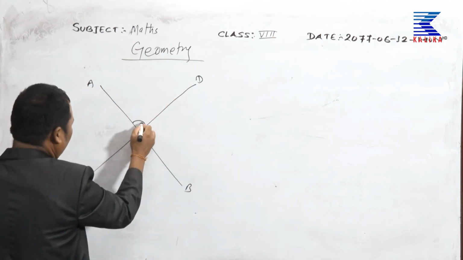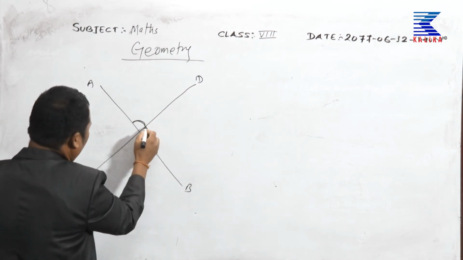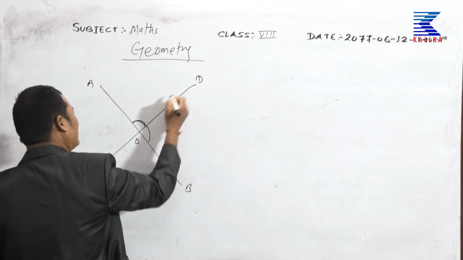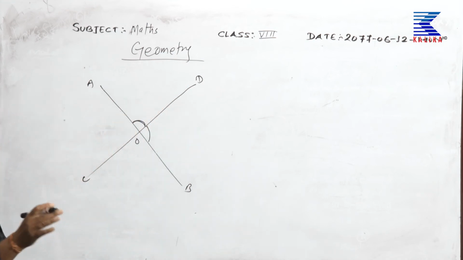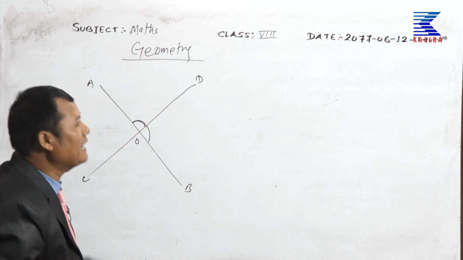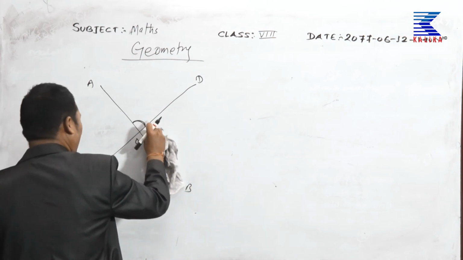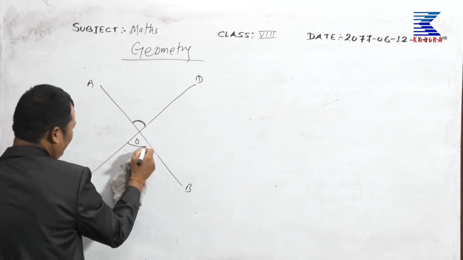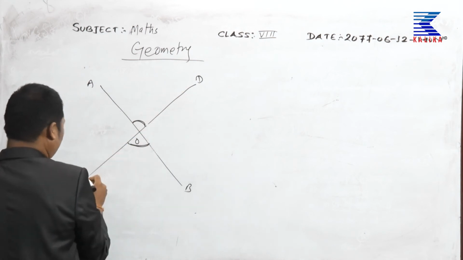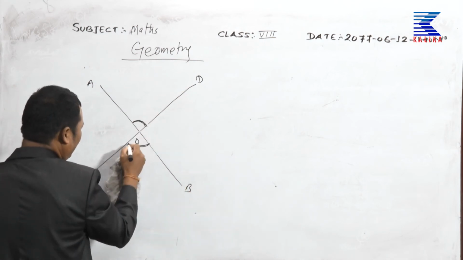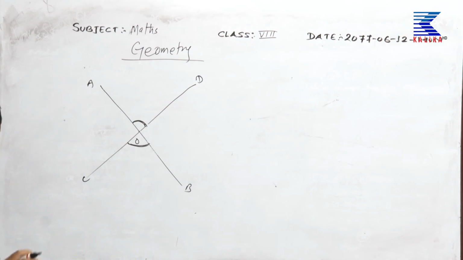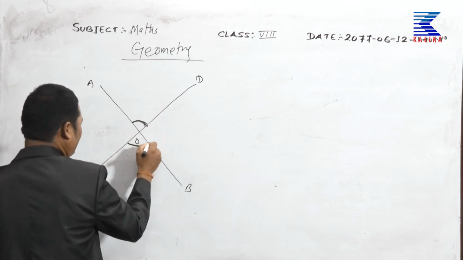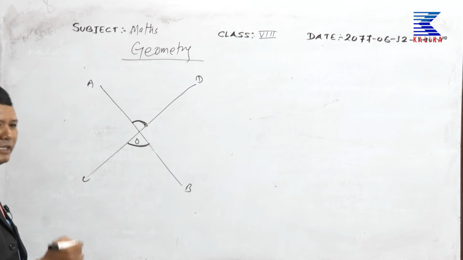AOD and DOB, those are adjacent angles, because OD is the common arm. They are not adjacent angles, meaning AOD and COB, that is only a common vertex but not a common arm. It has no common arm, so it is a vertical opposite angle.